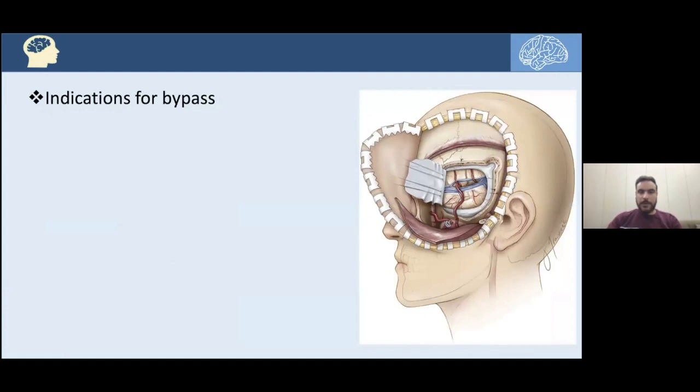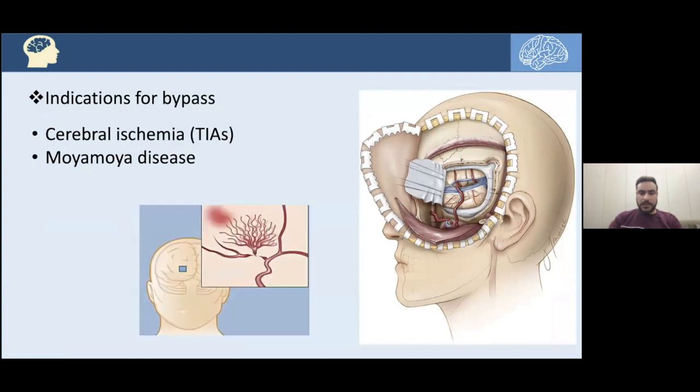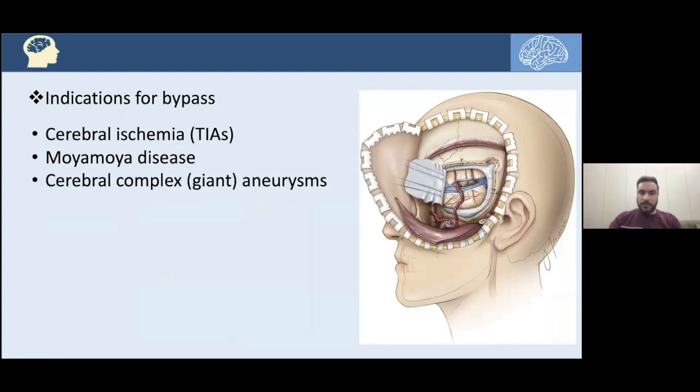Now we will talk about the indications for bypass. Indeed, we have 4 indications: cerebral ischemia or TIAs, transient ischemic attacks; Moyamoya disease, in which we have a hypoplastic C4, the supraclinoid segment of the ICA; giant cerebral aneurysms, which I will discuss in detail in the next few slides; and even tumors, especially skull-base tumors.